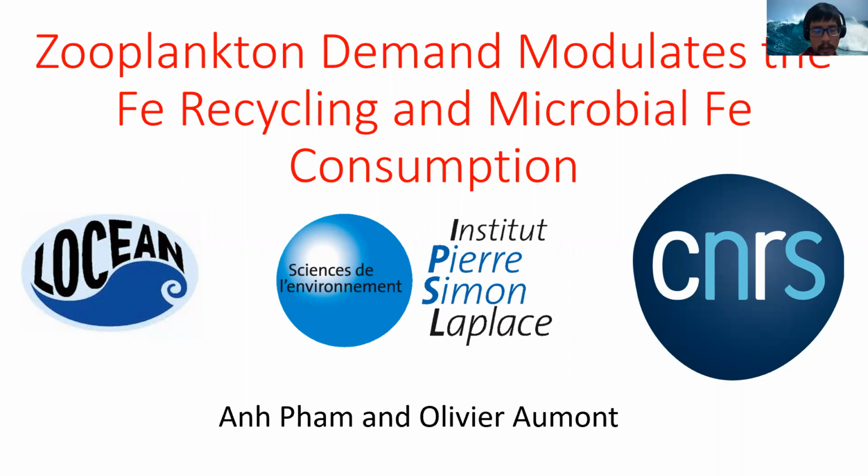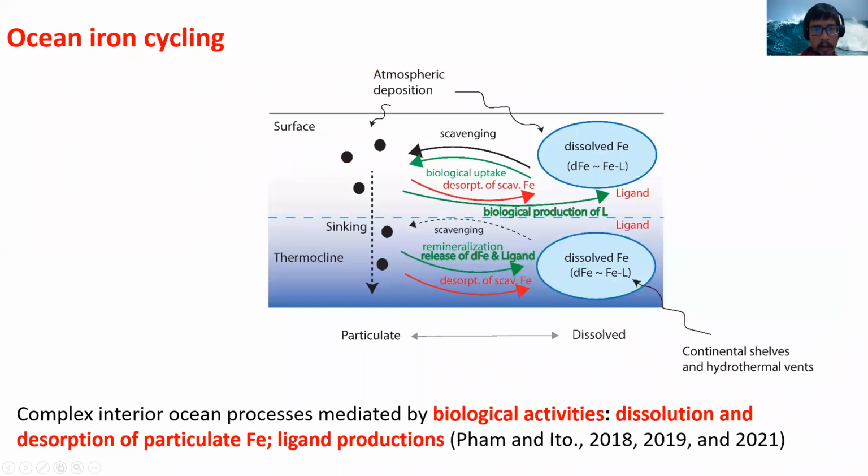So over the last few decades, thanks to the GEOTRACES program and other projects that have cruises going around the world ocean, we have so much iron data, and our knowledge of ocean iron cycling has significantly improved. We know that iron comes into the ocean from atmospheric deposition, continental shelves and hydrothermal vents, and in the interior ocean away from sources.